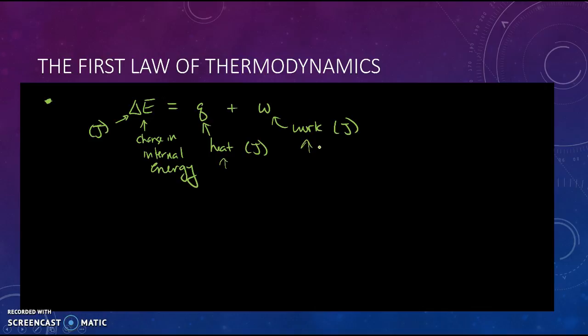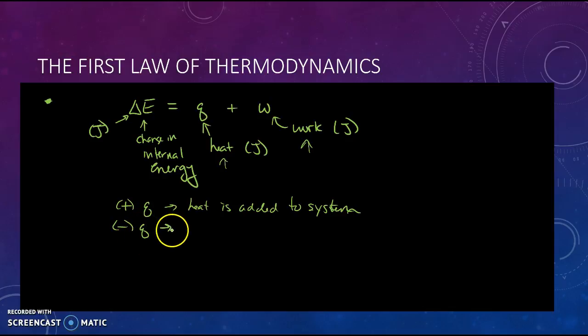Now a little bit about sign conventions, because heat can flow into a system or out of the system. Same thing with work. The sign conventions that we use in chemistry are: positive Q means that heat is added to our system, and very often the system we have in chemistry is our chemical reaction.